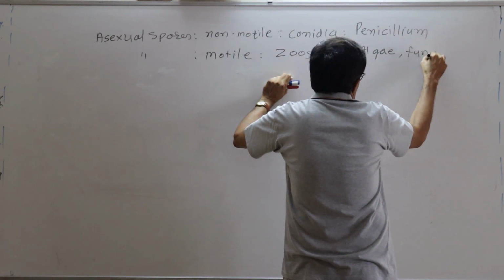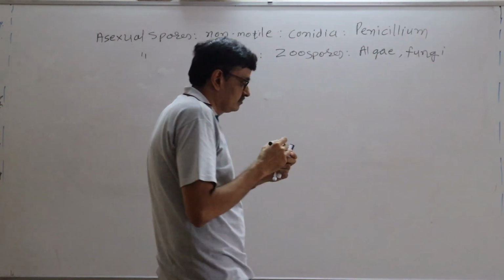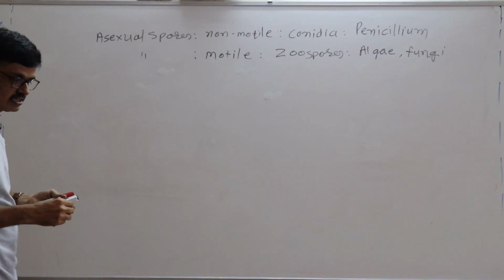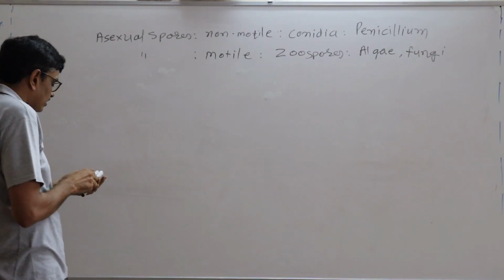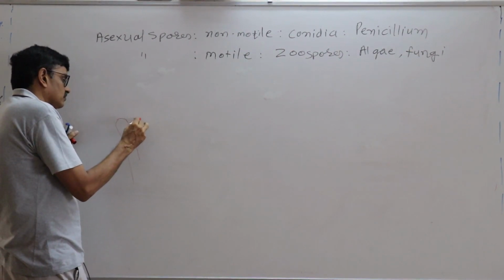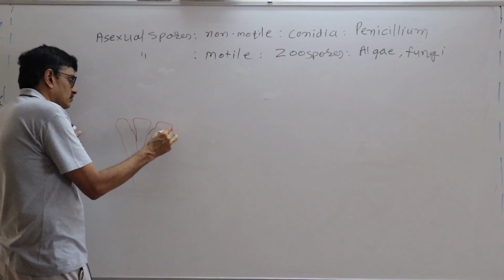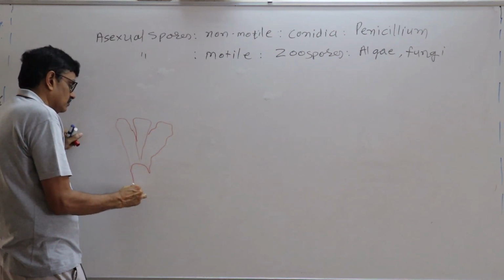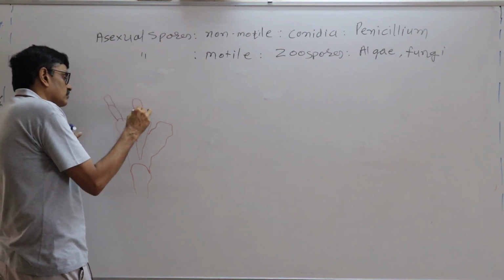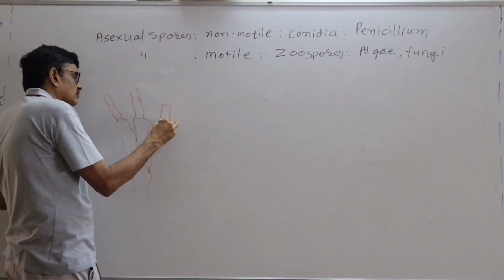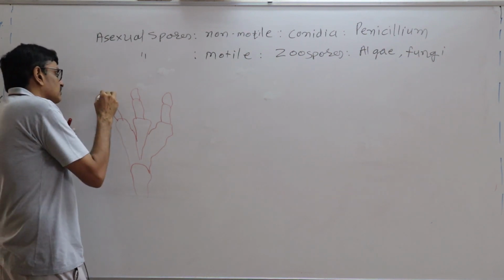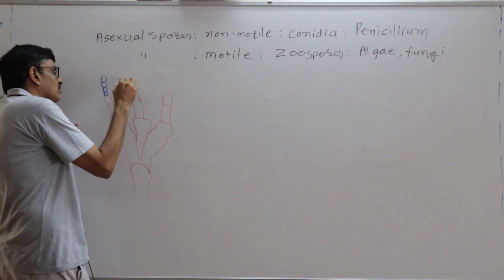Such kind of zoospores can be. Like you see in your textbook it is given, it is like this in the Penicillium. And that is conidia of Penicillium.